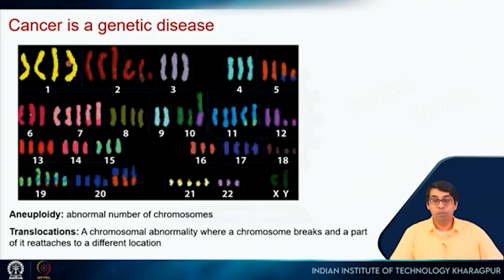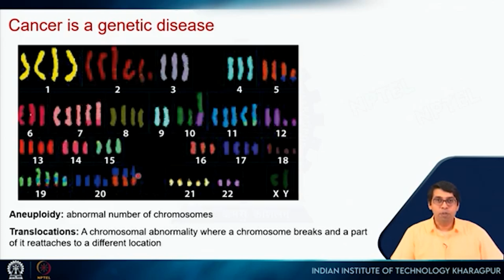Suppose there is a particular protein, and you need only 2 copies of that gene, but if you have more chromosomes, then there are more copies of the gene, so it will produce more protein, right? So the protein dosage increases, and that can upset the balance. So this is one problem.